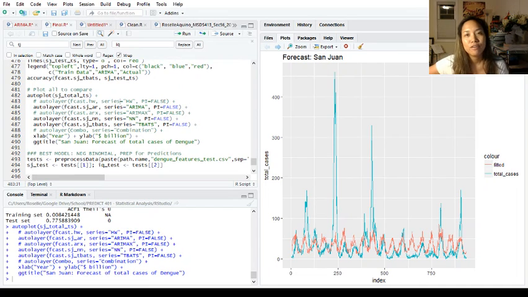Hi everyone. For the final project, I built a few models to predict dengue cases in San Juan and Iquitos, Puerto Rico. I built a negative binomial model, a seasonal ARIMA model, a TBATS model, and a neural network model.